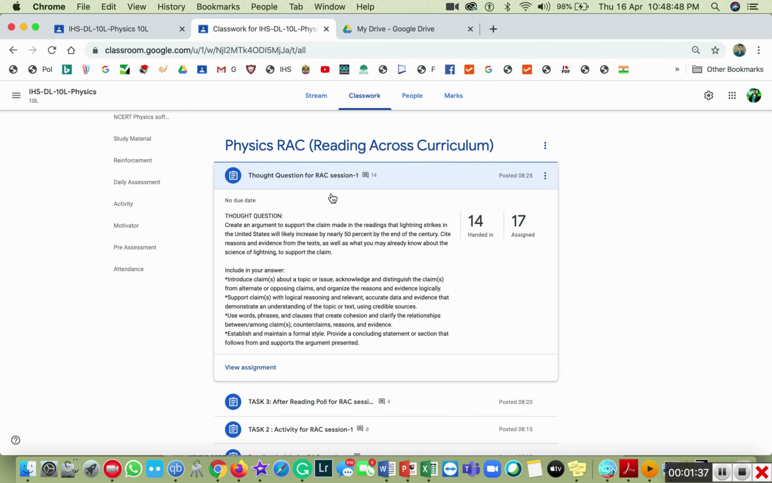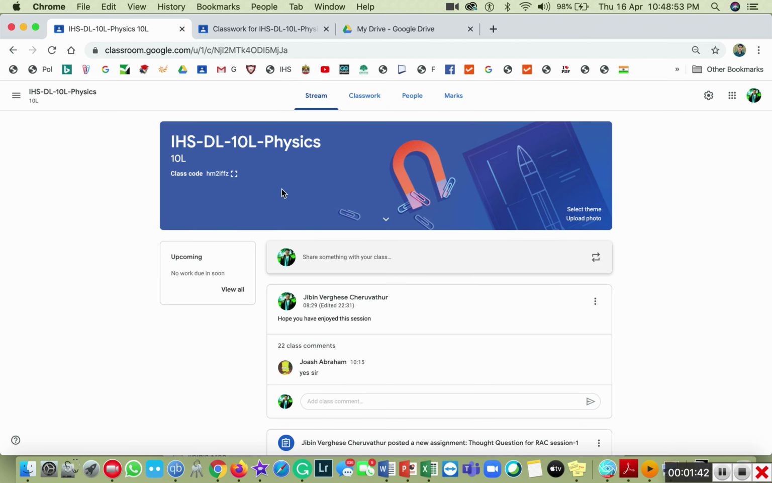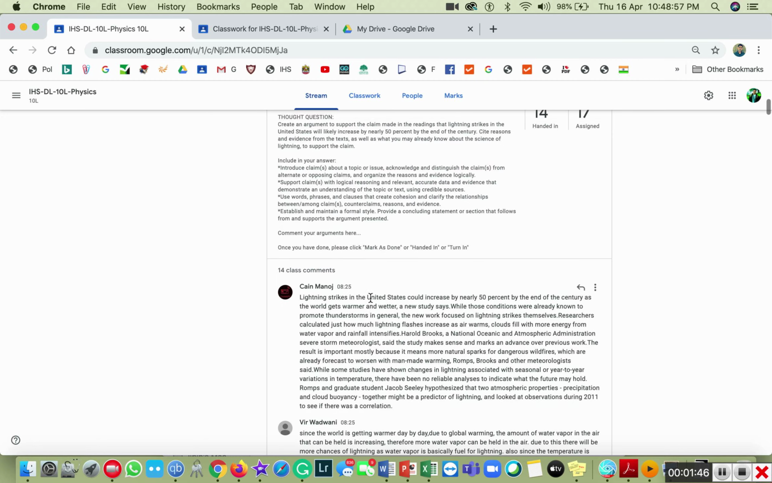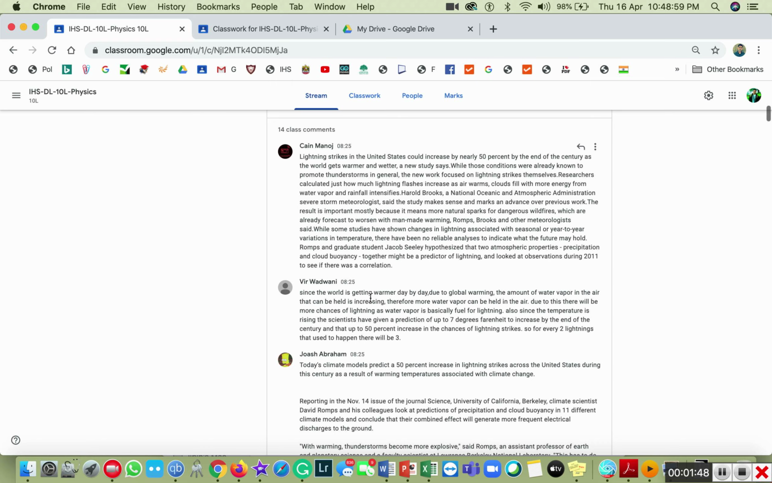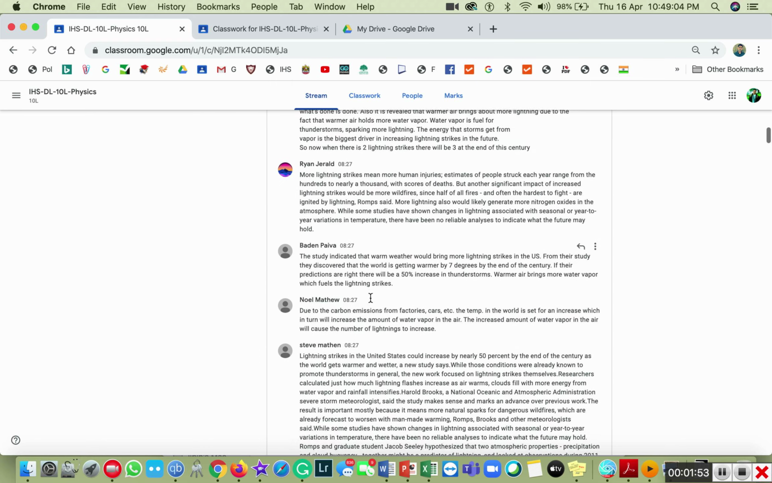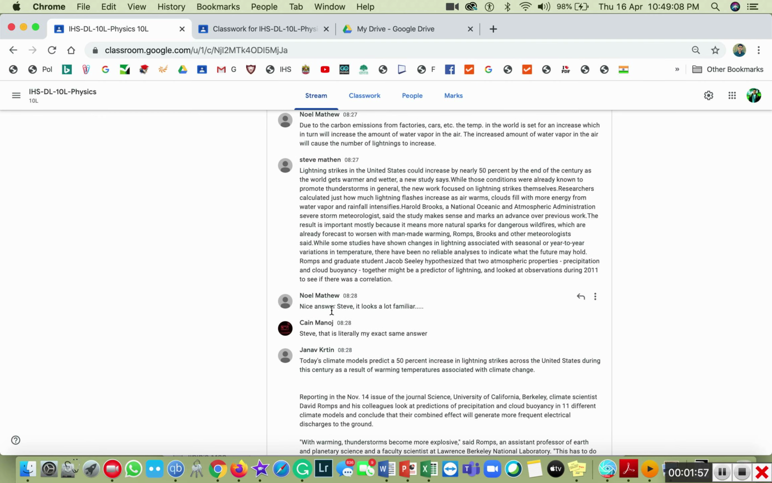Then this is the thought question, and once we post we can see it in the stream like this. So we can see the students' comments. This was the thought question, and we can see the students' comments. Students are really enjoying, and they are discussing among themselves, and they are appreciating also.